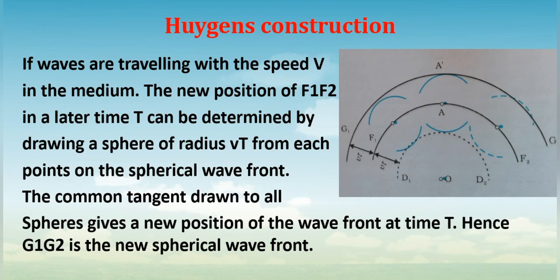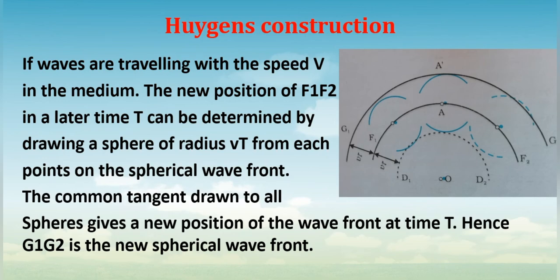Again you can consider many points on this wavefront G1, G2. From those points again waves will be generated, and those can be called tertiary wavelets. Again they will travel with the speed of light in that medium.